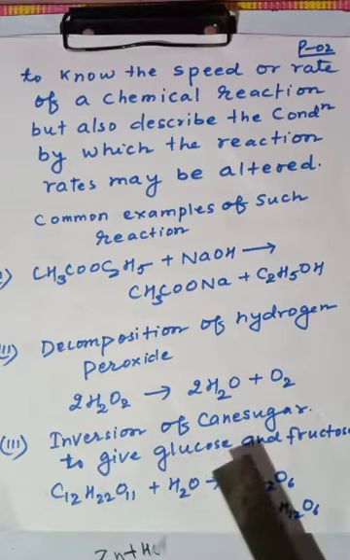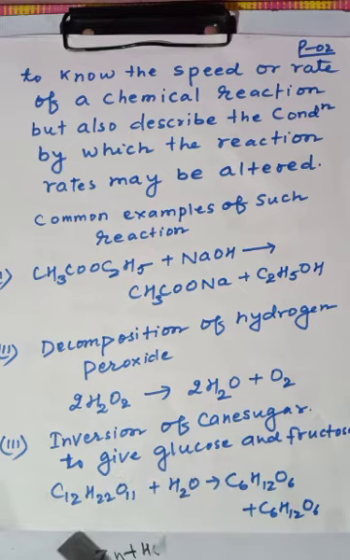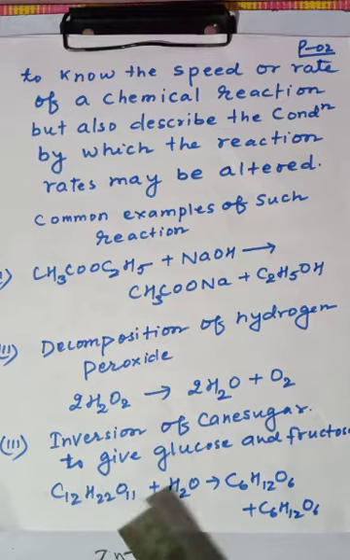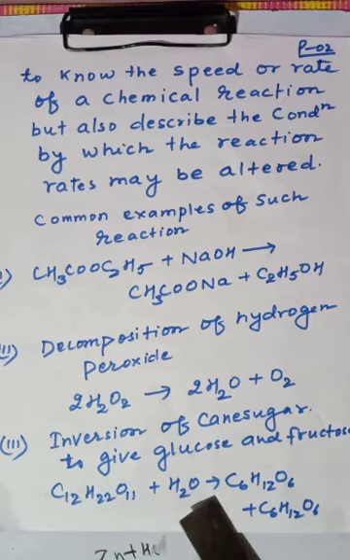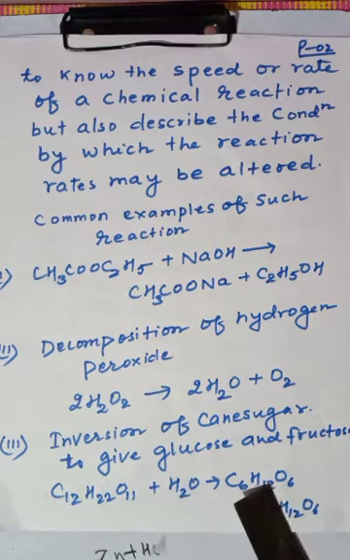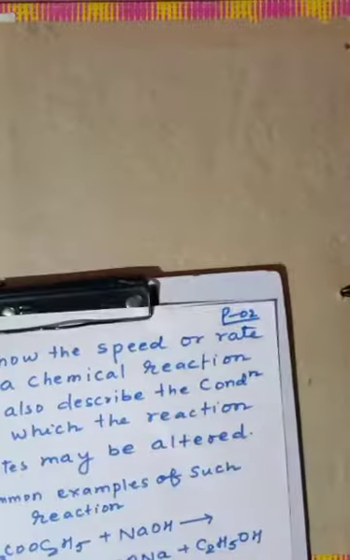Third, inversion of cane sugar to give glucose and fructose. C12H22O11 plus H2O will convert into C6H12O6 plus C6H12O6. This will be glucose and fructose. Okay. Now we change the page.